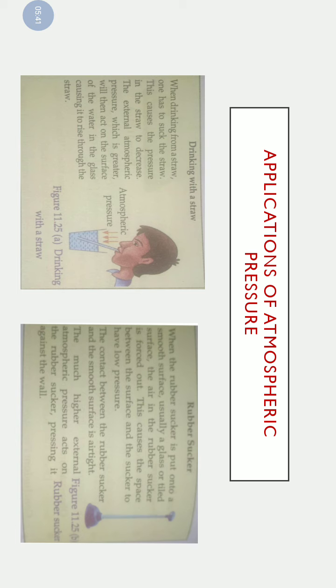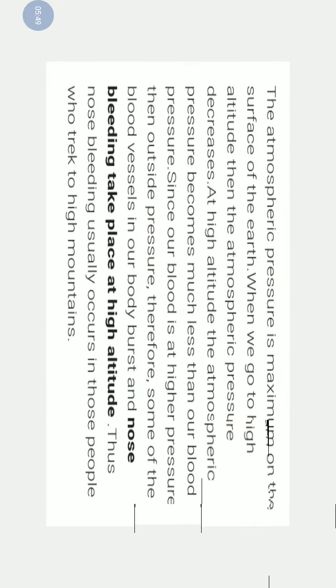Now one more important case, an effect of atmospheric pressure, we have to discuss. This is the case when any person goes to hill stations or very high mountains. Some people observe bleeding from their nose.